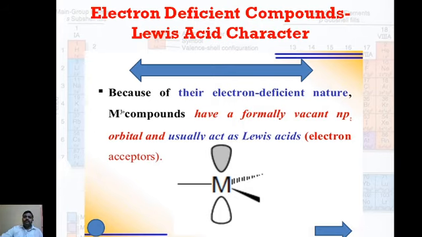The other pz orbital is vacant and will accept a pair of electrons. Therefore, a deficiency is created, and this is noted for the electron deficient compounds of the 13th group elements. As shown in the diagram, boron has three bonding orbitals, 2s, 2px, 2py, and one vacant pz orbital. Therefore it is an electron deficient compound, also known as Lewis acid character.